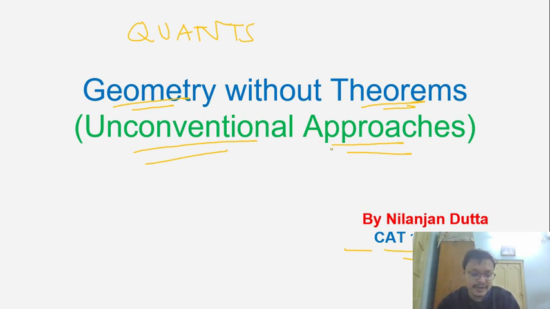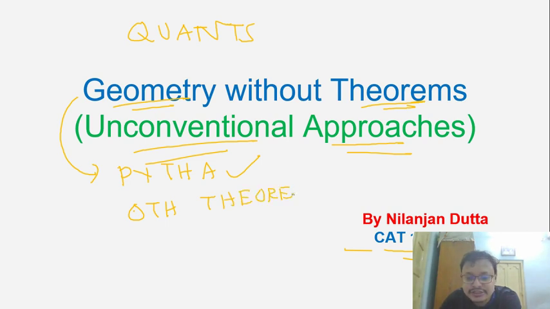For starters, I'll give you a data point which goes like this: to score well in geometry, you actually do not need to remember any theorem. In fact, except for maybe the easiest, which is Pythagoras theorem, which all of you know, no other theorem is required. So any other theorem, even if you don't know it, you can still attempt the question and get full marks out of it. The other thing is that geometry questions can be solved with a lot less effort, and that is if you follow the unconventional approaches.